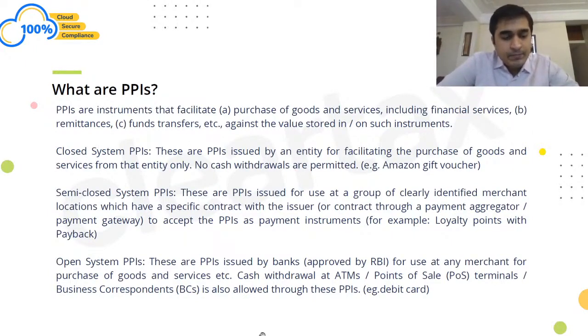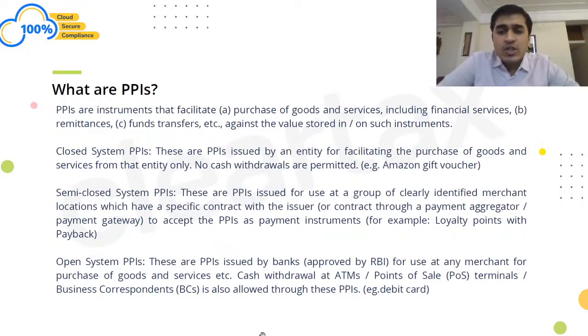Second, semi-closed PPI. What is a semi-closed PPI? These are PPIs issued for use at a group of clearly identified merchant locations which have a specific contract with the issuer to accept the PPIs as payment instruments, right? So, for example, what is the difference here? The difference is that the person who is issuing the voucher may be different from the person who is redeeming the voucher.